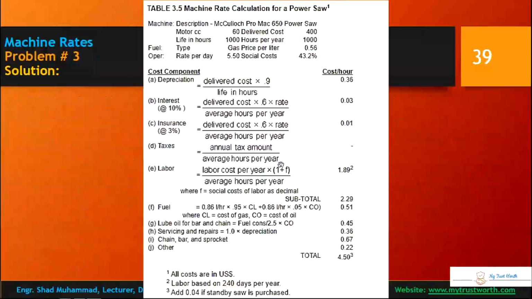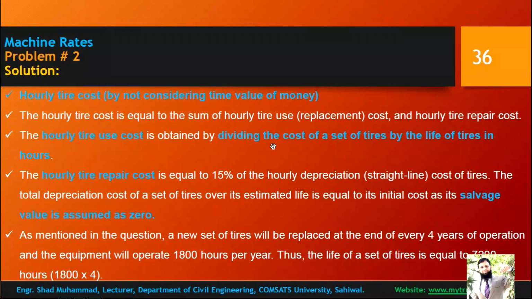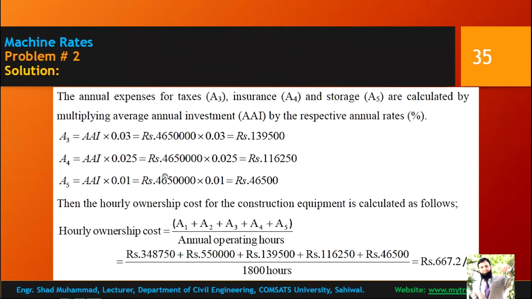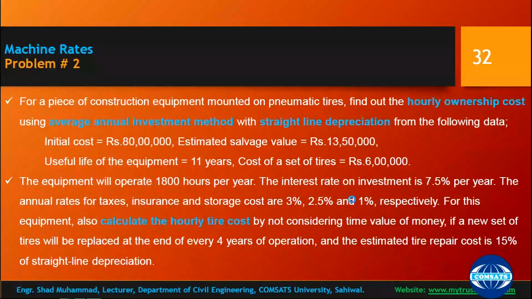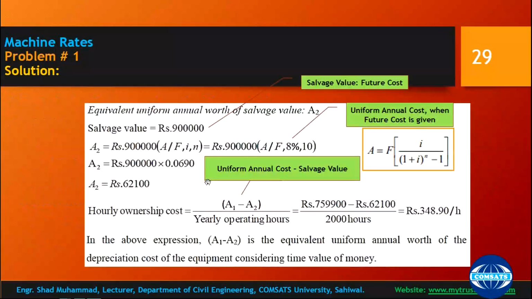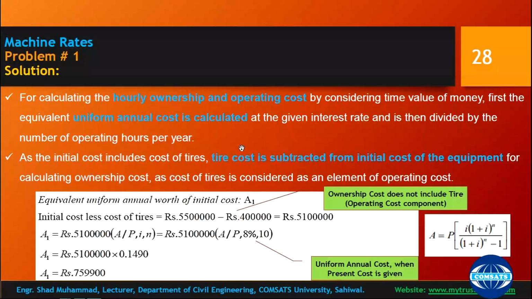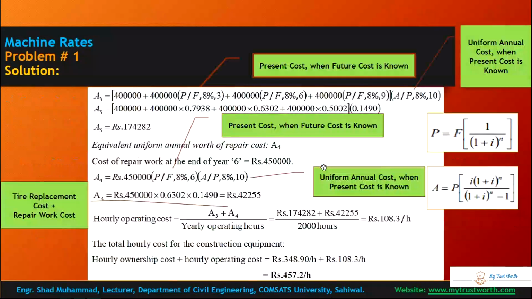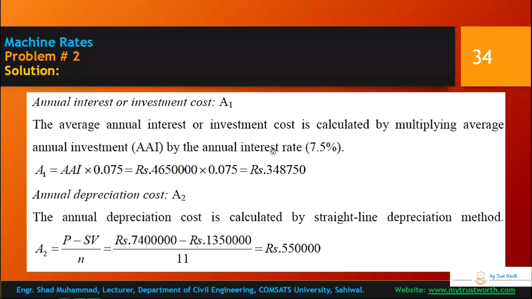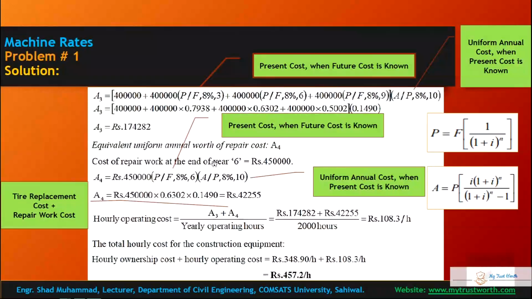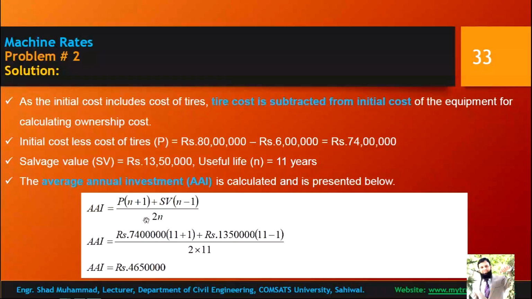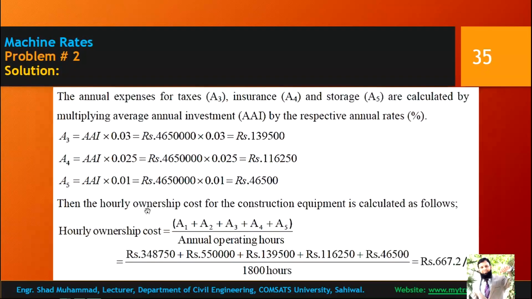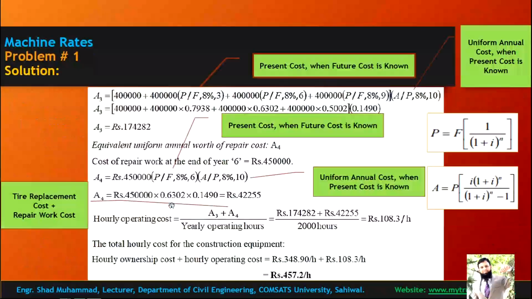Three different methods: this is the approximate method, just multiplying the factors when details are not given, and this is the average annual investment method, very simple and straightforward. And problem number 1 was the uniform annual rate, annual worth method. Problem number 1 and problem number 2 are calculated by time value of the money, and even the third one is also calculated by time value of the money, and in the small example of calculation of the tires we have calculated except time value of the money.